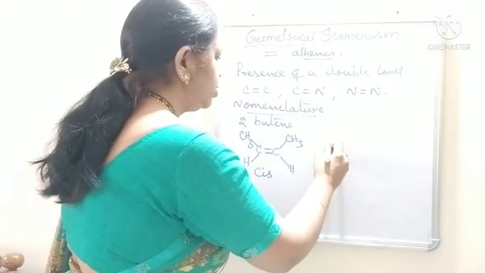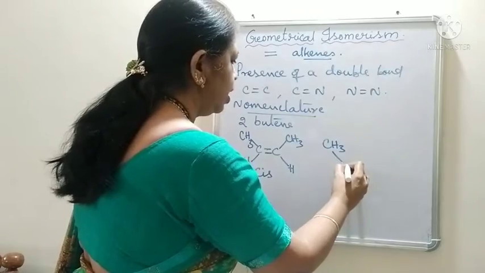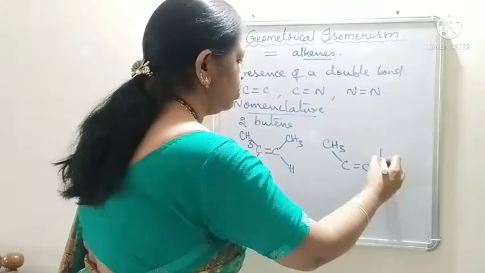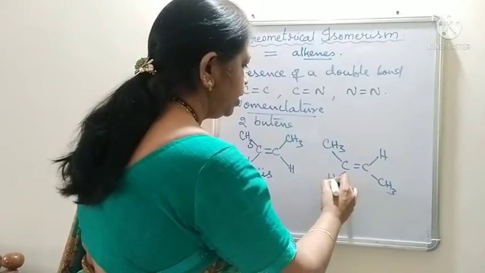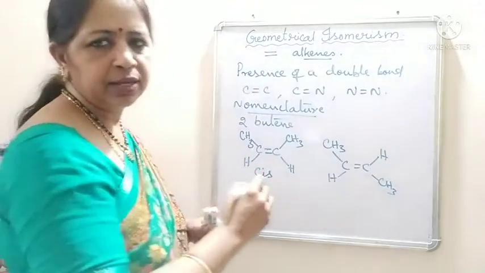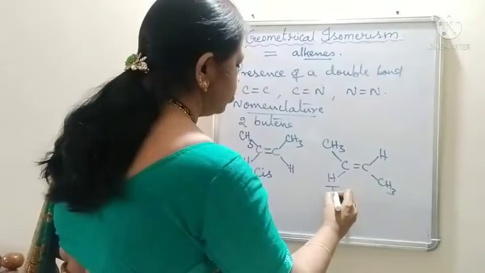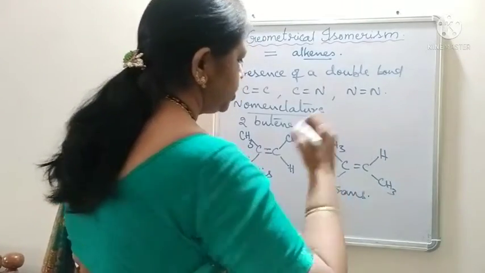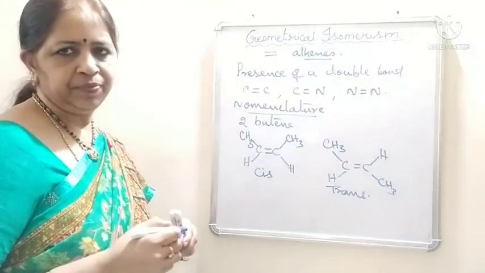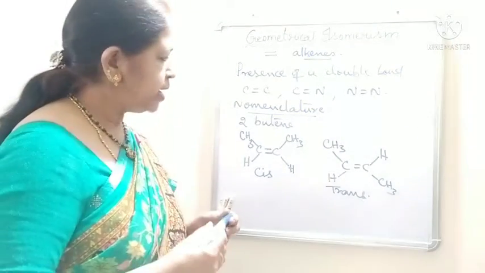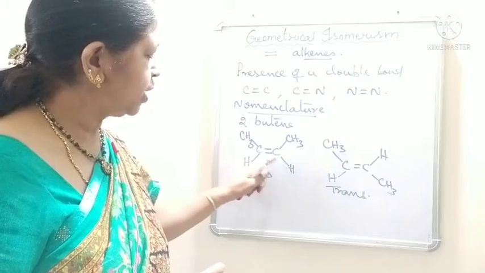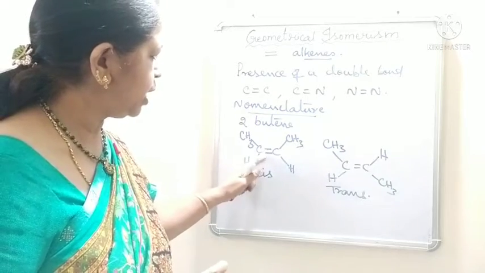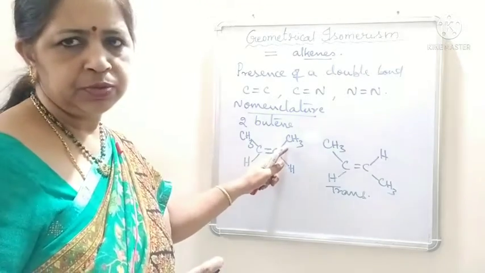If these methyl groups are present on the opposite side of the double bond like this, then it is known as a trans isomer, trans-2-butene. Here identical groups we have seen, on either side of the double bonded carbon atoms we have methyl and methyl groups only.